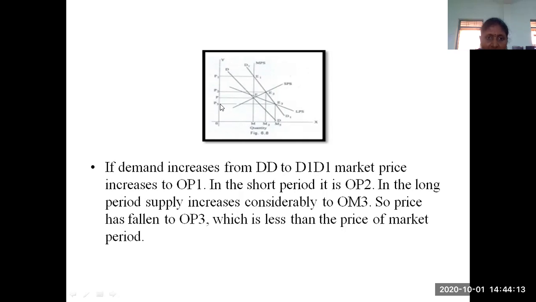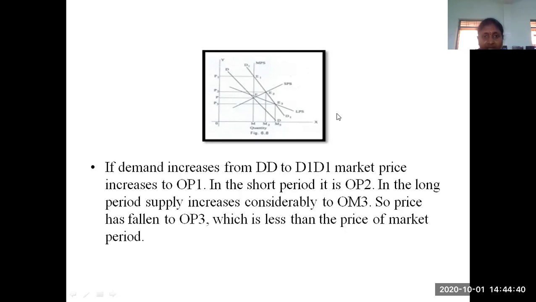So what is the price? This is 0P3. If you consider LPS, the price has fallen to 0P3, which is less than the price of the market period. So in the long period supply, the price is very much smaller than in the short period supply and market period supply. That is the concept we are going to explain here.